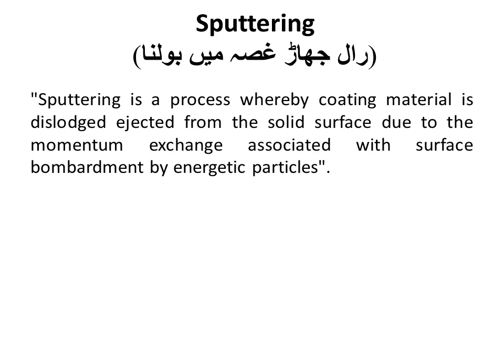In physical and chemical language, sputtering is a process whereby coating material is dislodged, ejected from a solid surface due to momentum exchange associated with surface bombardment by energetic particles. It means that the energetic particles, the highly energetic ions, are bombarded on the surface of the target material. After that, the coating from the target material is ejected and deposited on the surface of the substrate.